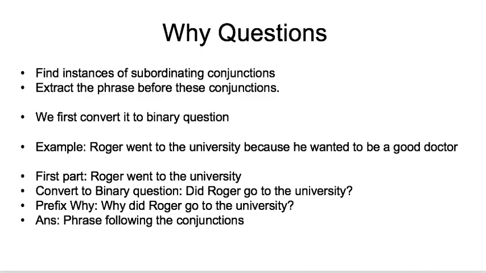Next, we talk about how to generate why questions. So to do that, we need instances of subordinating conjunctions, which are words such as because, since, so, due to, etc. So we convert the phrase which occurs before these conjunctions into the question, and the phrase which follows them would form the answer. So for example, you have the sentence, "Roger went to the university because he wanted to be a good doctor." Now this part will form the answer and this part will form the question. To convert this part into a valid question, we first convert it into a binary question. So it becomes, "did Roger go to the university?" And then we prefix why. So it becomes, "why did Roger go to the university?"